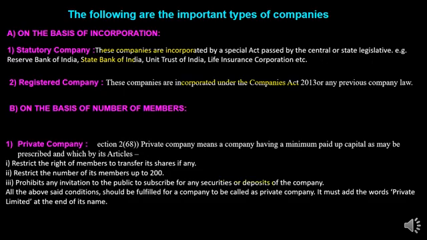Already I have told you that a private company cannot collect capital by shares, security and deposit from the public. So if all the above conditions are fulfilled, that company will be called a private company. It must add the words private limited at the end of its name.